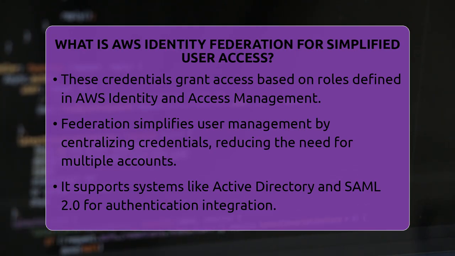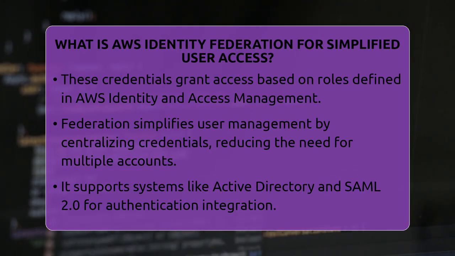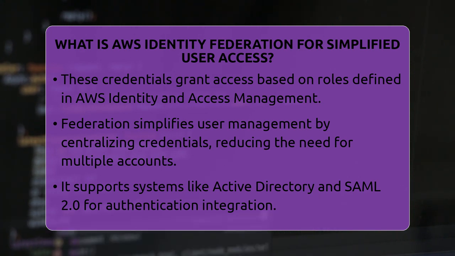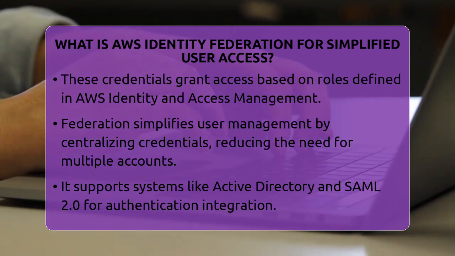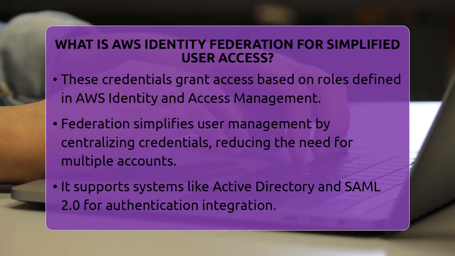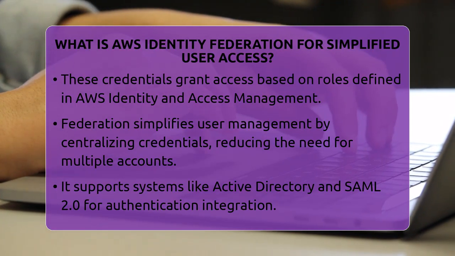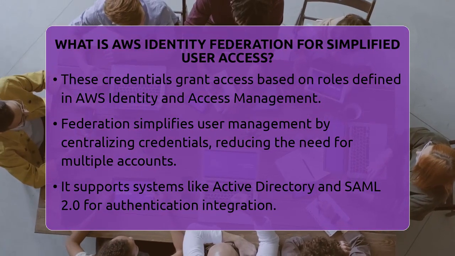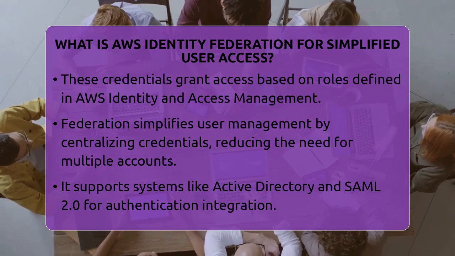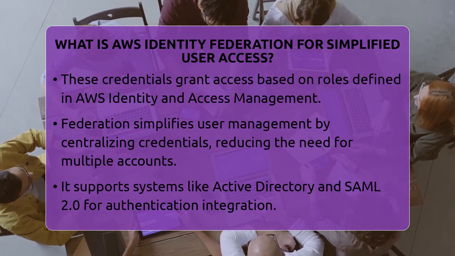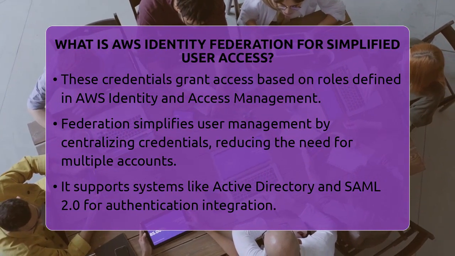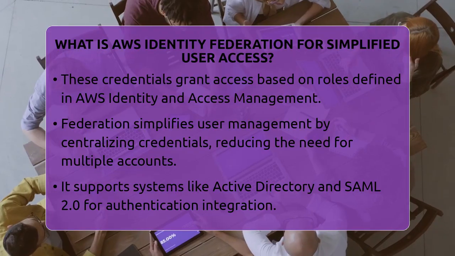When someone tries to access AWS, they are redirected to authenticate with their identity provider. After successful login, the provider sends a token to AWS. AWS then verifies the token and issues temporary credentials, which are valid for a limited time. Usually, these credentials last for an hour or so, making access both secure and flexible.